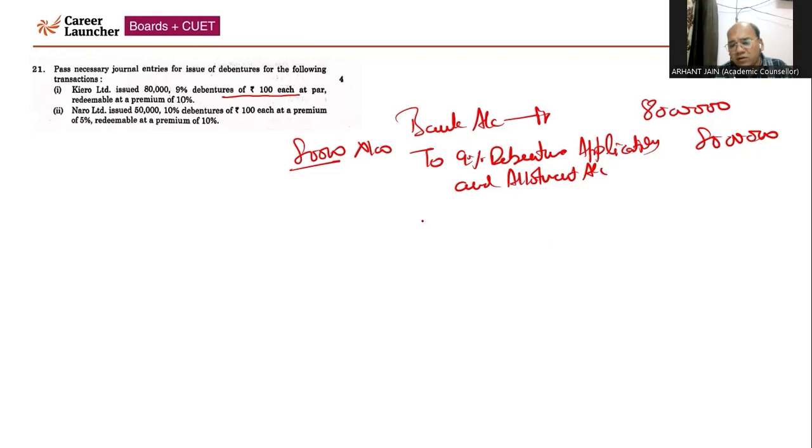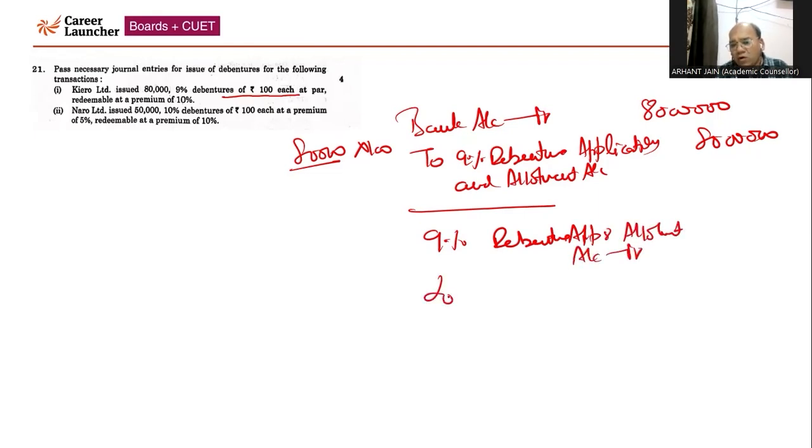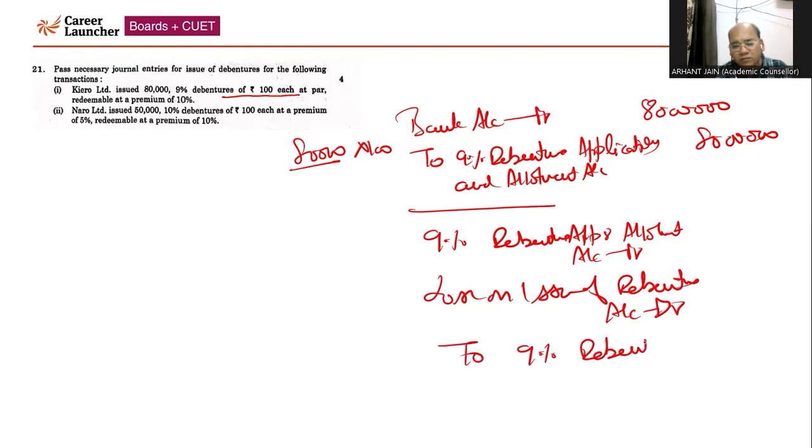So now the next entry will be 9% debenture application and allotment account debit, loss on issue of debenture account debit, to 9% debenture account, to premium on redemption of debenture account.